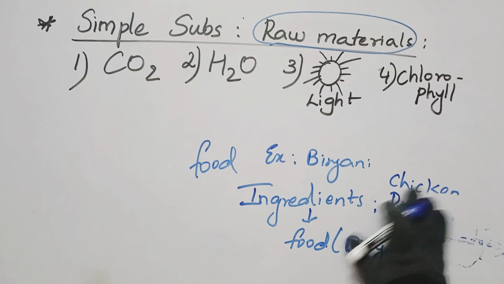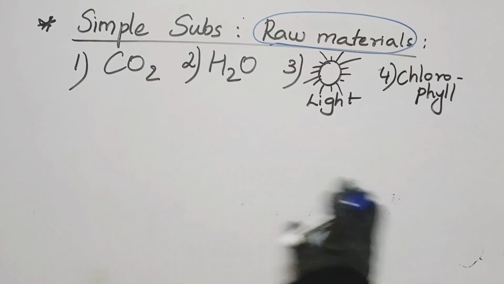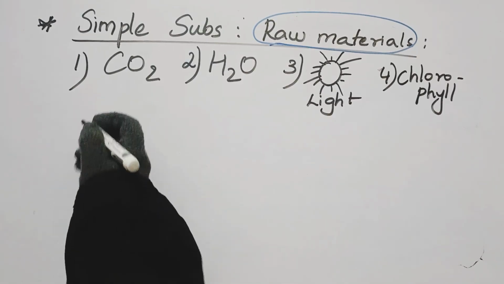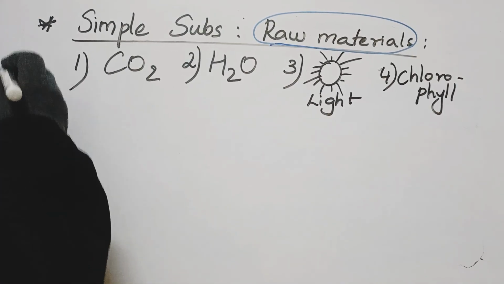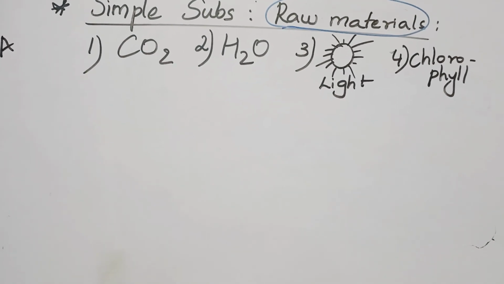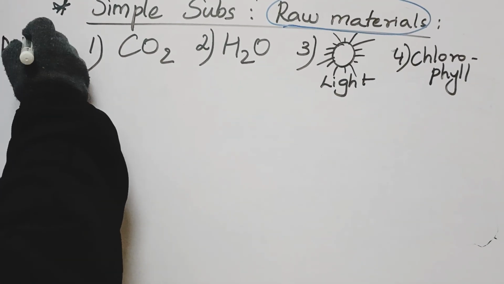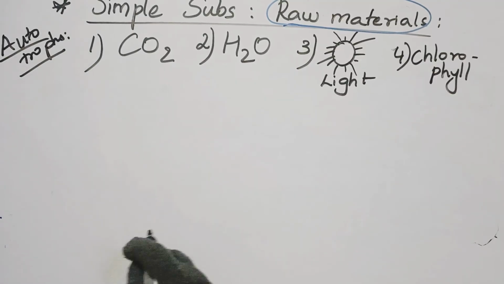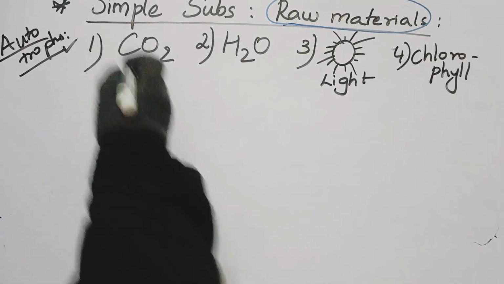In the previous video I explained that those organisms which prepare their own food are called autotrophs. Is this visible? I'm writing here. They are called autotrophs. So who are autotrophs, children? Those organisms which prepare their own food are called autotrophs.